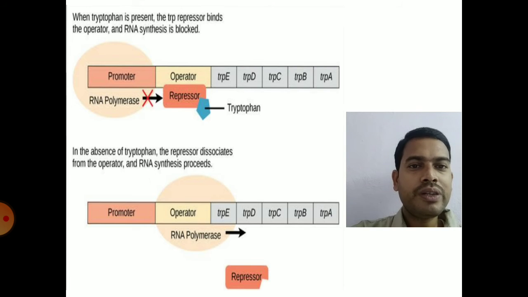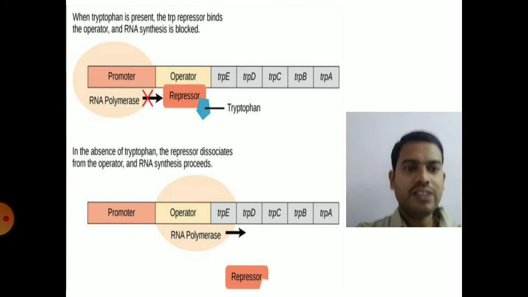So both the co-repressor and repressor will bind to the operator region, decreasing the activity of RNA polymerase. So that is the tryptophan operon, a repressible operon. In an inducible operon, the repressor protein is active; in a repressible operon, the repressor protein is inactive. So that is gene expression regulation at the transcriptional level in prokaryotes.